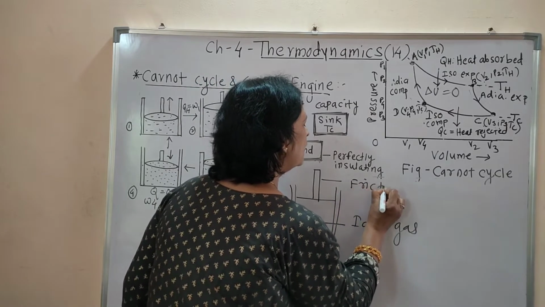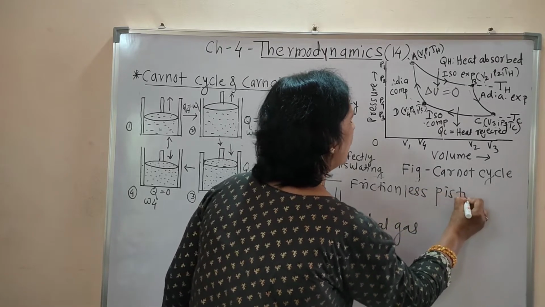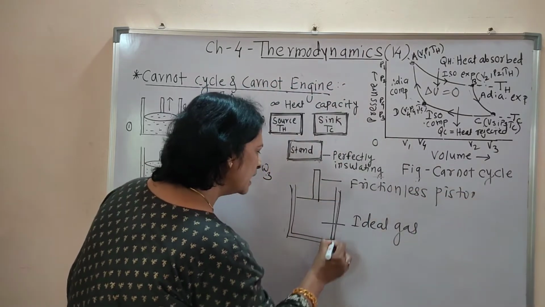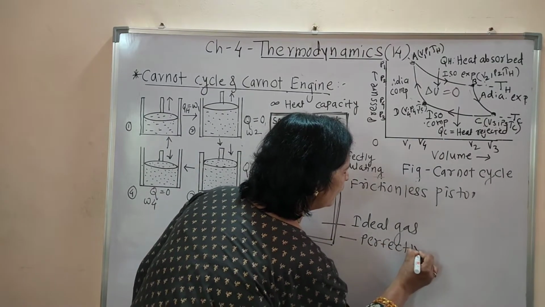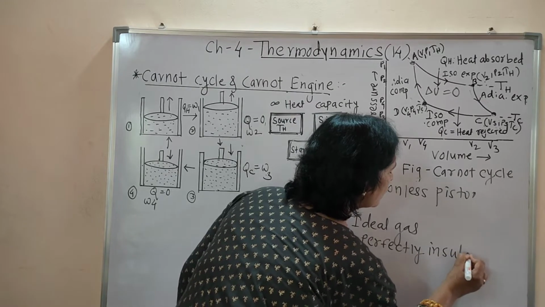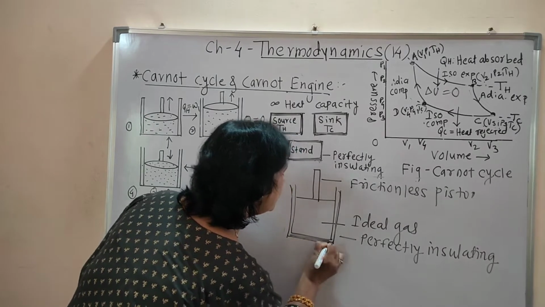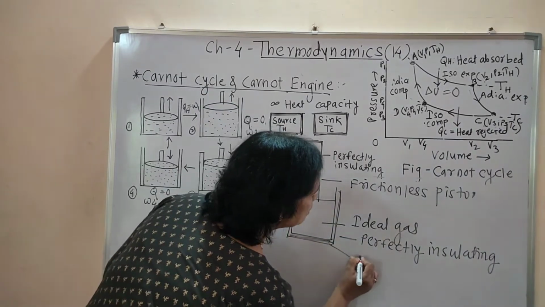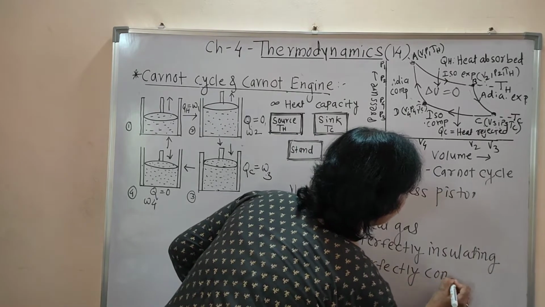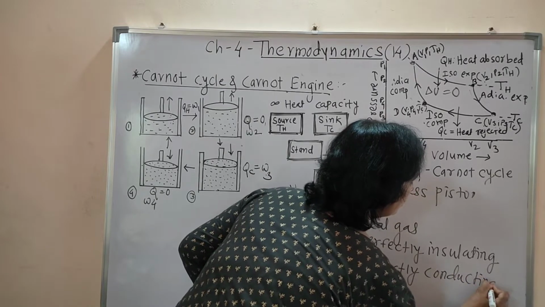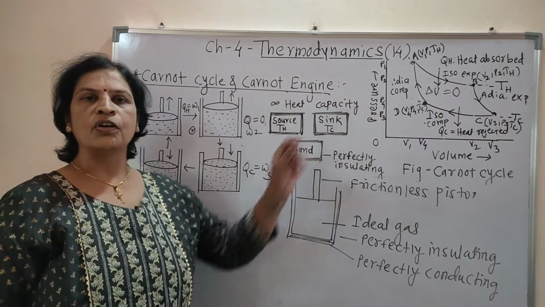The walls of this cylinder are perfectly insulating, but the base of this cylinder is perfectly conducting. Understood? And this is the system that Carnot considered for the Carnot engine.